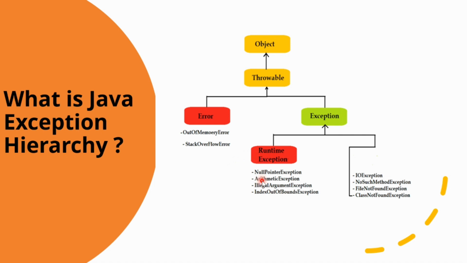They are also known as runtime exceptions because the compiler doesn't bother about such exceptions, like null pointer exception, arithmetic exception, illegal argument exception, index out of bound exception. All these kinds of exceptions come into the runtime exceptions.